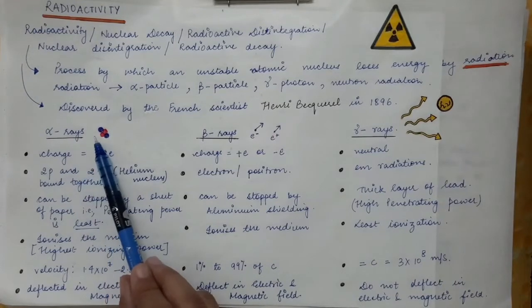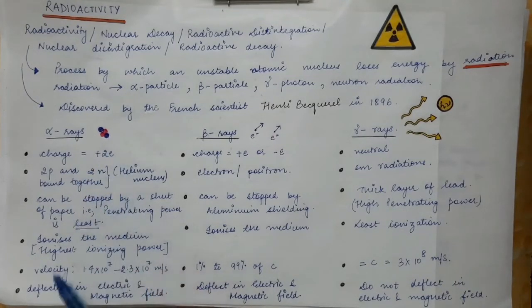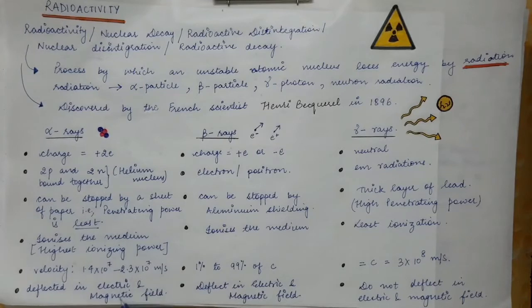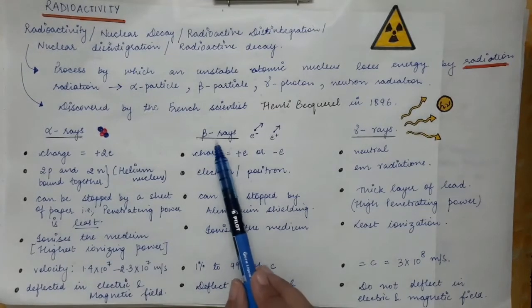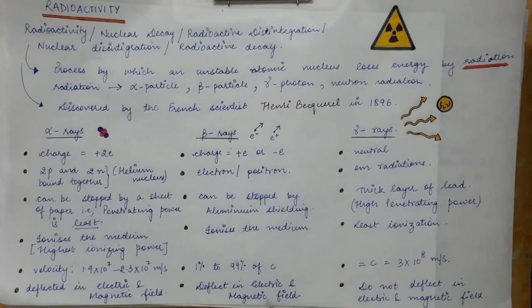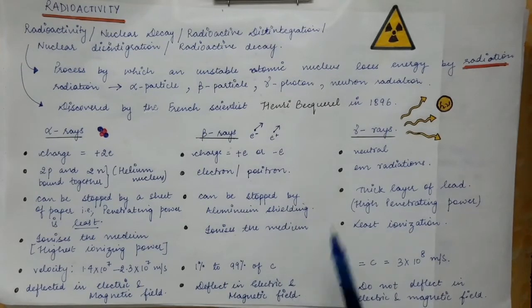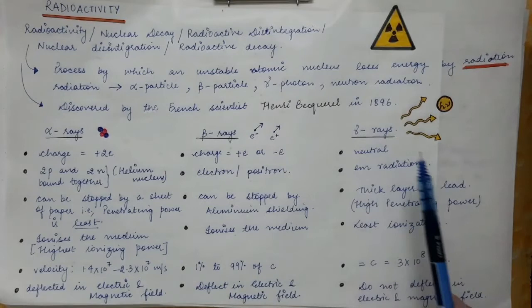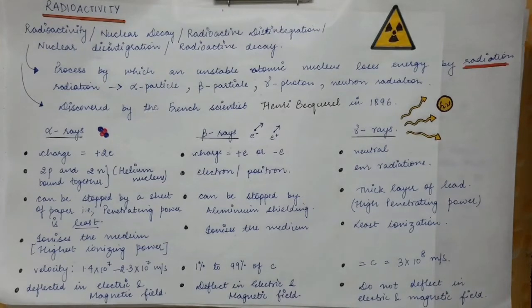Now alpha particles are charged particles, so they will be deflected in electric and magnetic fields. Beta particles are also charged particles, so they will also be deflected in electric and magnetic fields. Whereas gamma rays are neutral rays, so they will not show any deflection in electric and magnetic fields.